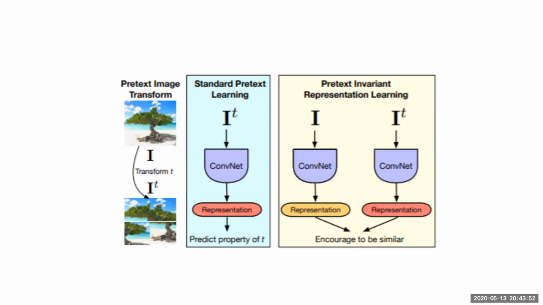So in jigsaw solving, the pretext task is solving the puzzle, right? So here the pretext task will be just to make these two representations similar. Even though we are applying the same transform as jigsaw, we are not really trying to find the coordinates. Yeah, that is right.